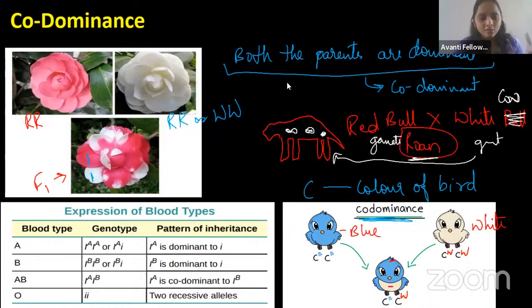Remember, guys, if it is giving a different color, that is incomplete dominance. When it comes to the blending of the two colors, that is incomplete dominance. When they are asking about the mosaic-like appearance, you have to say codominance.